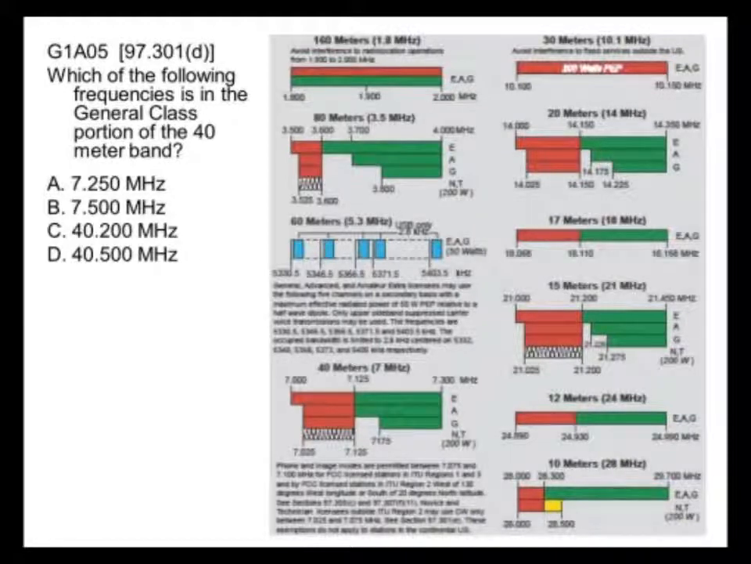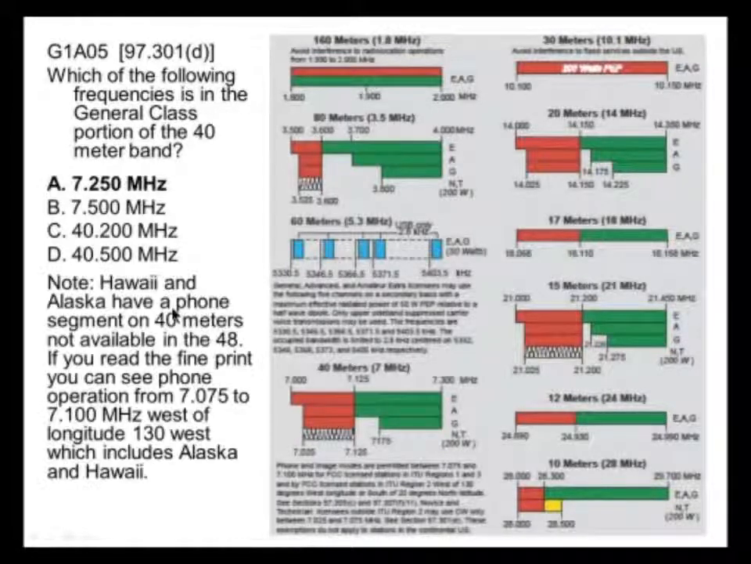Which of the following frequencies is in the general class portion of the 40-meter band? Let's look at the 40-meter band. It's right here, the general class portion. And we're looking for a frequency that is in there. 7250 looks like it's going to be in, doesn't it? But let's check them all. 7.500 is outside the band. The band ends at 7.3. And we can also see that these aren't even in the band, are they? These are trying to trick you into thinking that 40 megahertz is 40 meters. Okay? So the correct answer there is A.